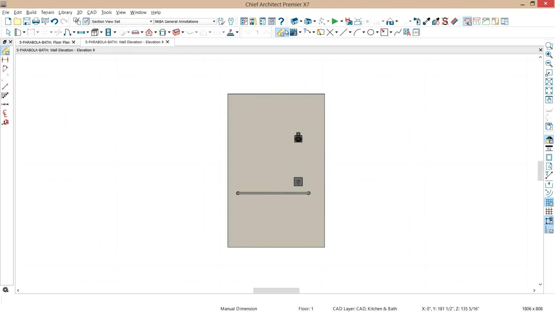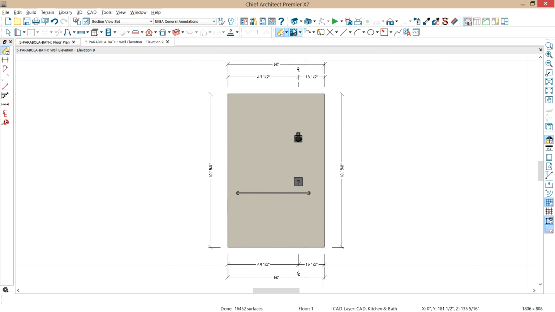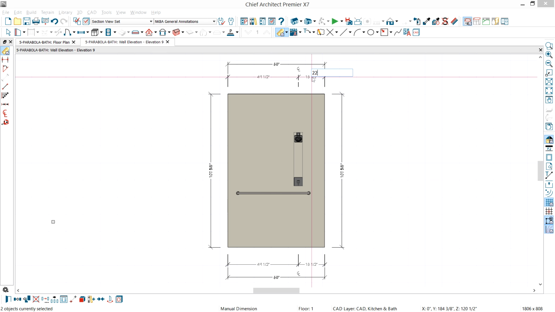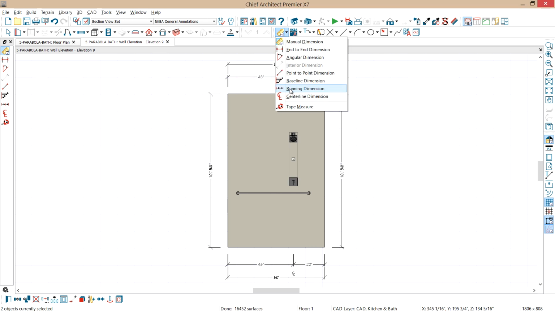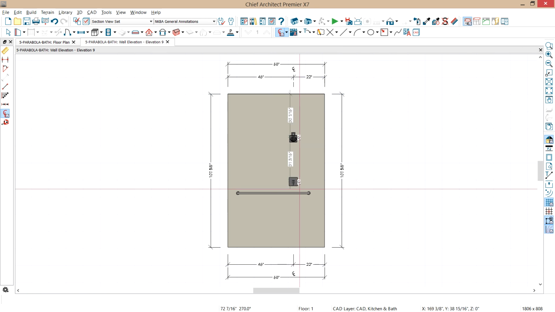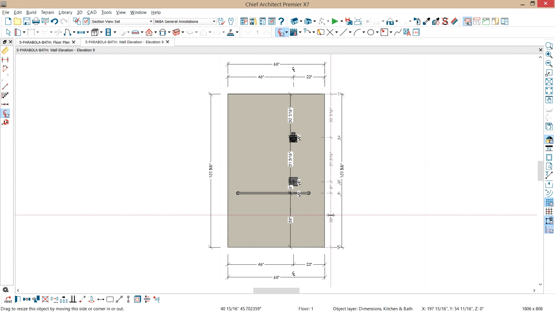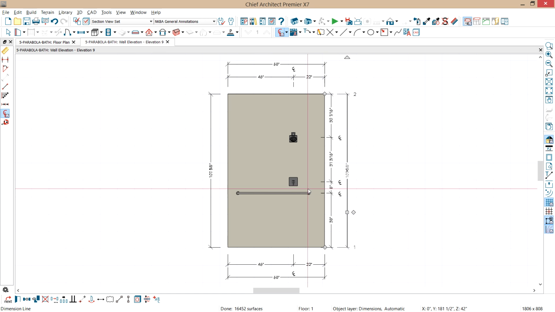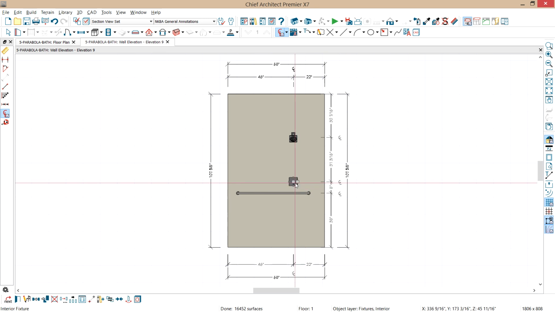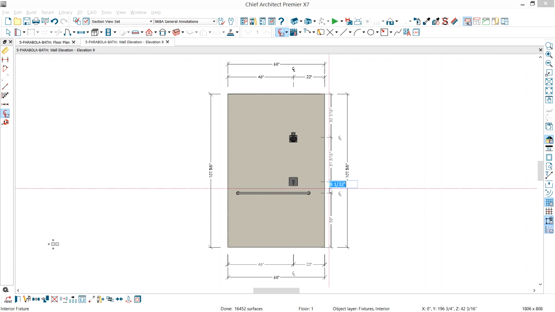Close our library. Now I'll use the automatic dimension tool, place the dimensions. I'm going to highlight both the valve and the faucet, and I'm going to set that dimension by clicking on it. We'll enter in 22 inches. And then I'm going to use the centerline dimension and create a vertical centerline. Let's just draw that dimension down through here. I'll pull it off to the side, and let's just pull that over. And I want to click on the faucet and select this dimension. I want to set that to be 6 inches.